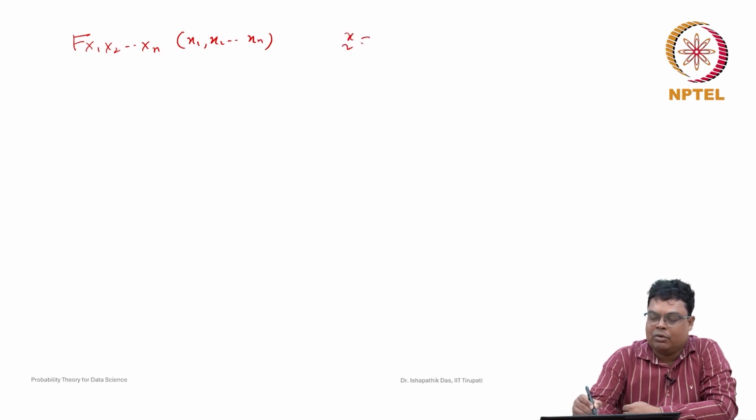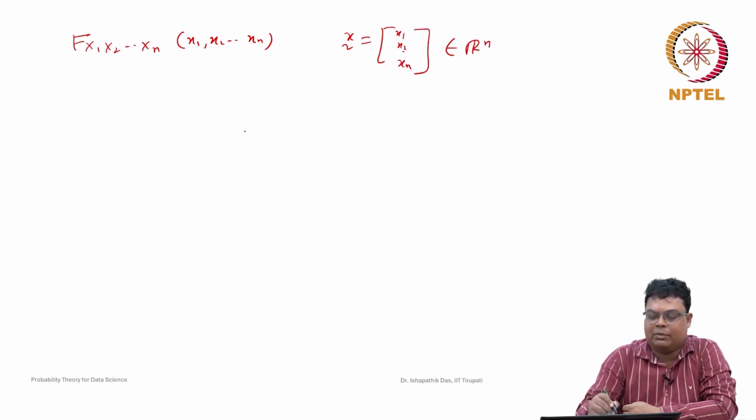Suppose we have the joint probability distribution function of x1, x2, up to xn, known to us for n random variables. The joint probability mass function is known to us for any value x1, x2, up to xn belonging to Rn.